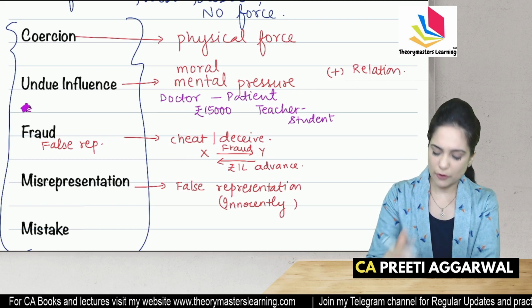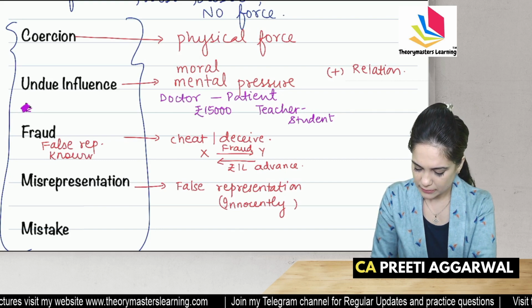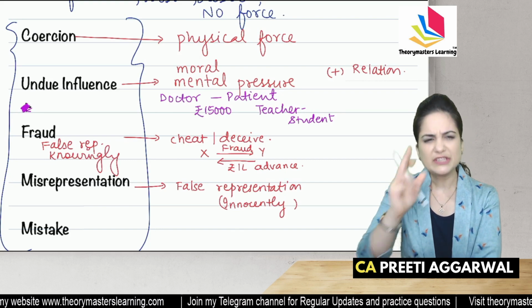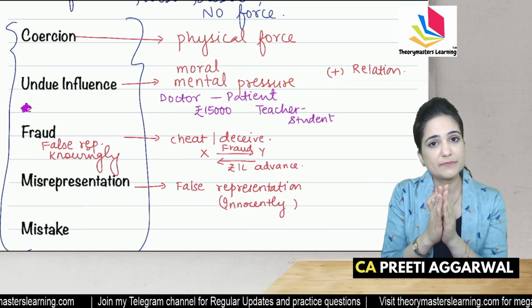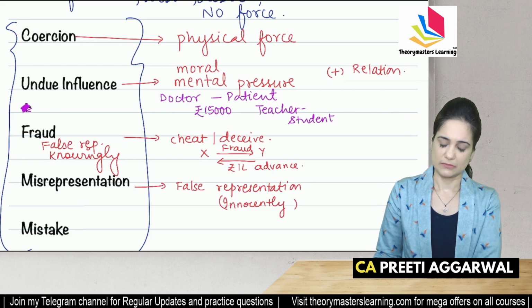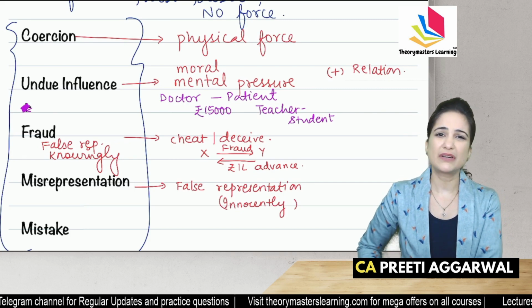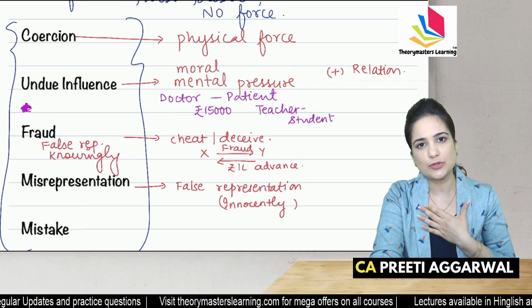So in case of fraud, the false representation is made knowingly, with the intention to cheat, to deceive the other person. In case of misrepresentation, I am giving false information but innocently. I don't intend to cheat or to deceive the other party. I thought what I am saying is true.